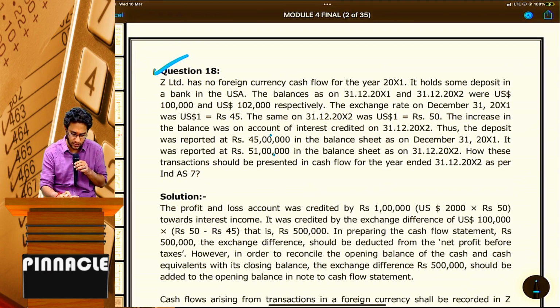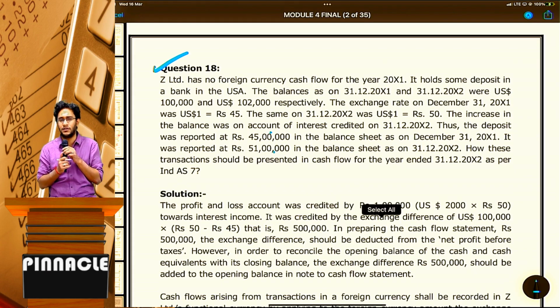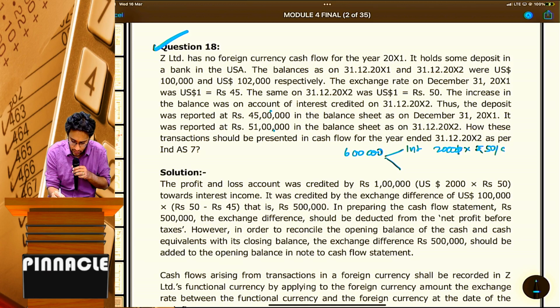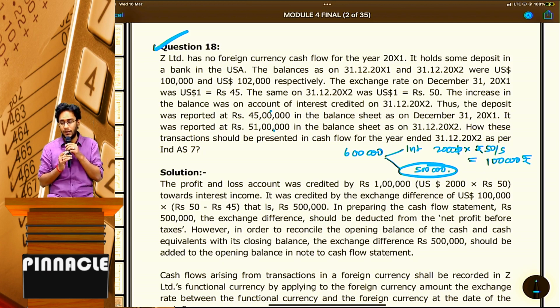You can see $2,000. When will you receive $2,000? Interest is received at year end. So at year end, the exchange rate is how much? 50 rupees. So out of this, the total increase from 45 to 51 is 6 lakhs. In this, interest income is $2,000 received at the end of the current year, at rupees 50 per dollar, which will make it 1 lakh rupees. And the remaining 5 lakhs is your exchange gain.